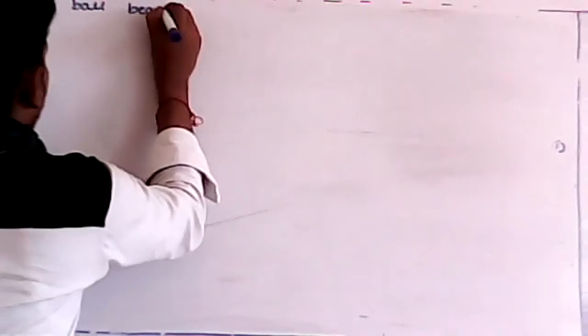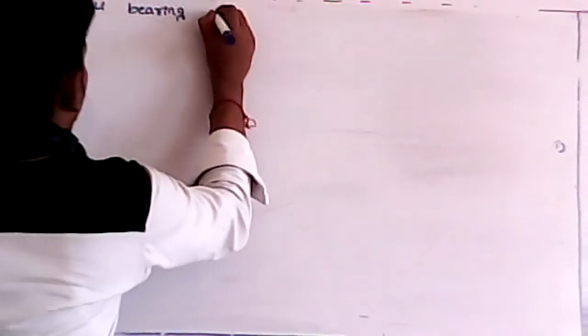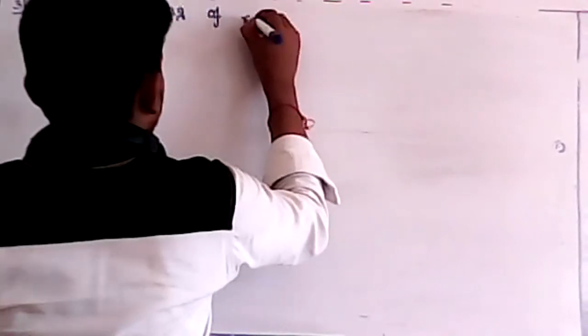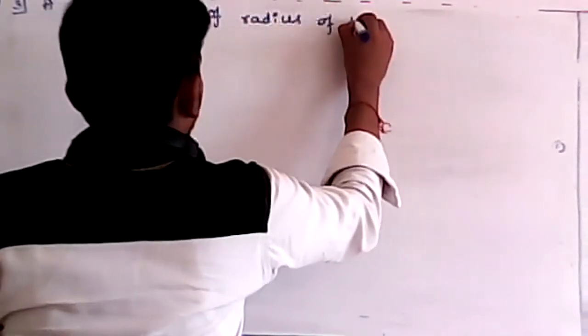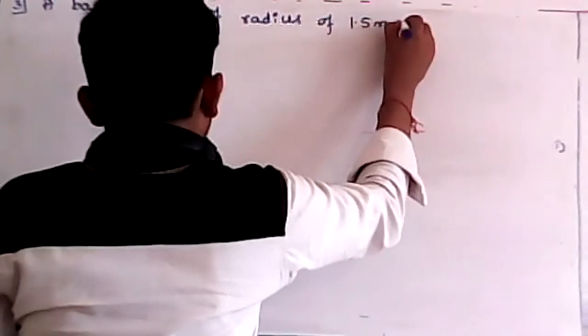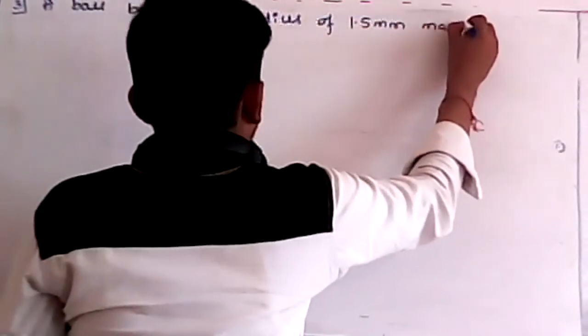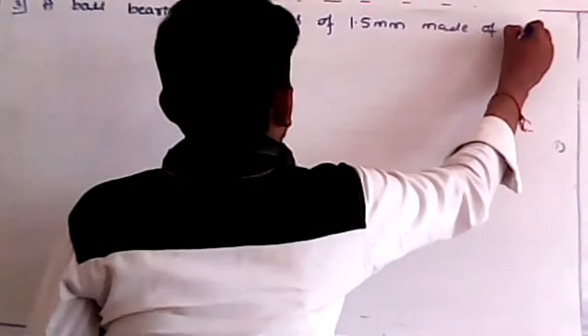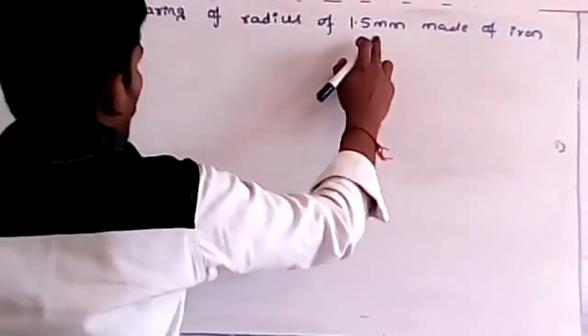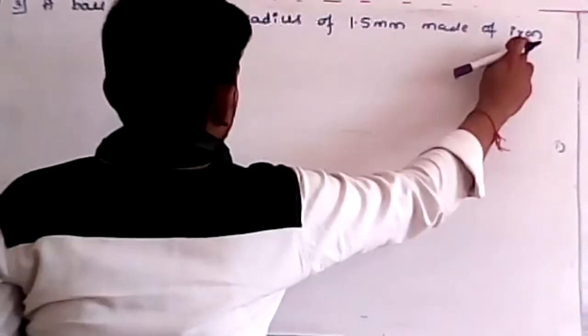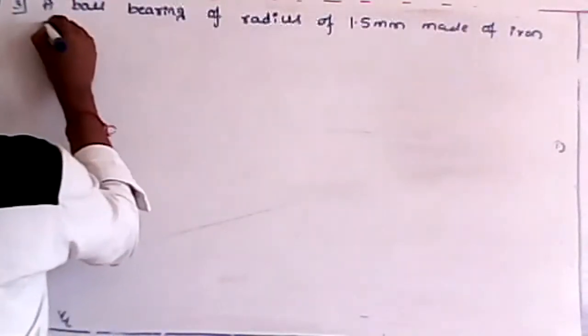A ball bearing of radius 1.5 millimeter, made of iron. This ball bearing, which is spherical in shape, is made of iron, of a certain density.